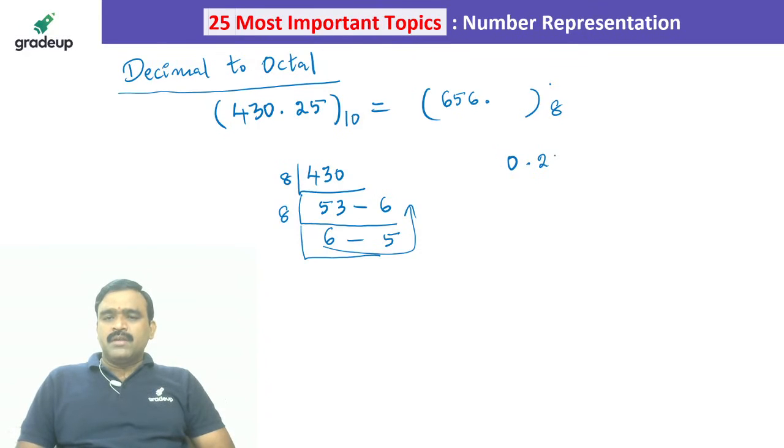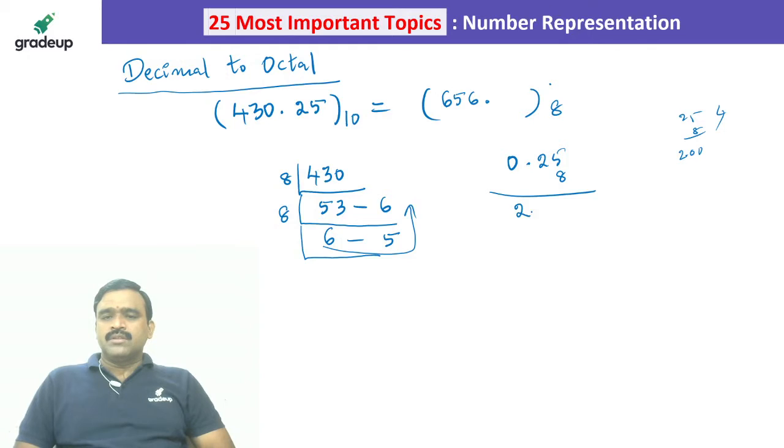Now .25. We have to multiply with 8 till you get all zeros in the fraction part. Yes. Okay. Now 8 into 0.25. How much is it? 25 into 8 is nothing but 200, right? So 2.00.